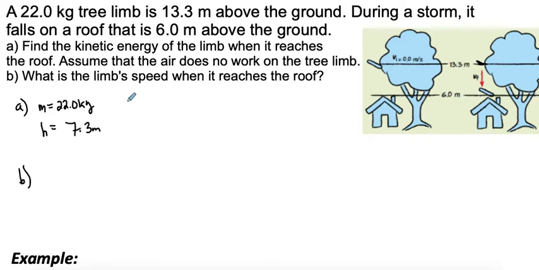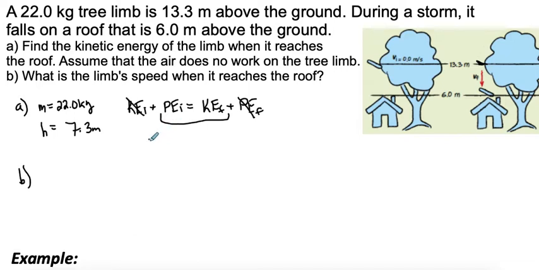So if we write out our conservation of mechanical energy equation, we're going to have kinetic energy initial plus potential energy initial is equal to kinetic energy final plus potential energy final. So in the beginning, the tree branch is up here, not moving. We don't have any kinetic energy. And then in the end, since we called the roof our reference point, that would be a zero height. Since that's our reference point, we don't have any potential energy. So really, this is going to be the equation. Our initial potential energy is going to equal our final kinetic energy.